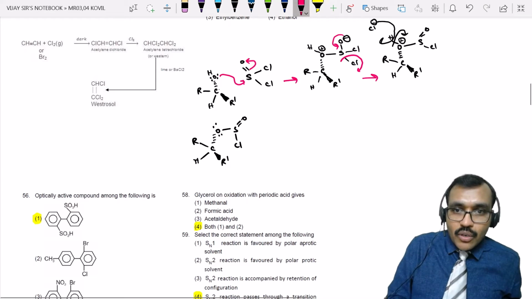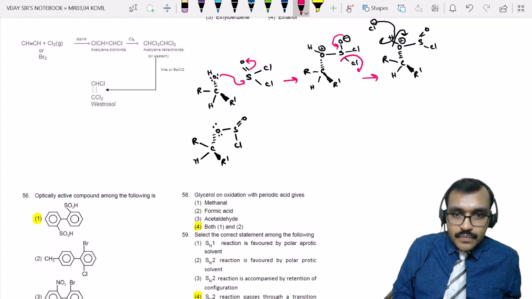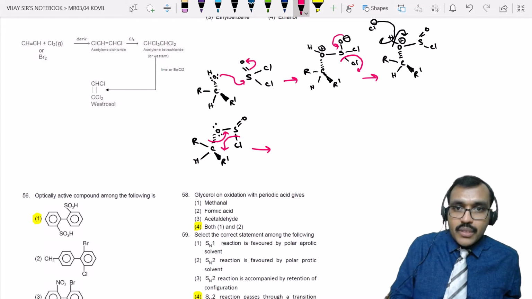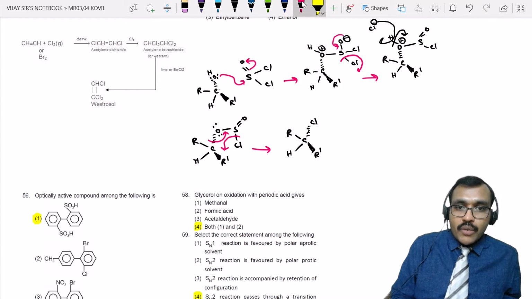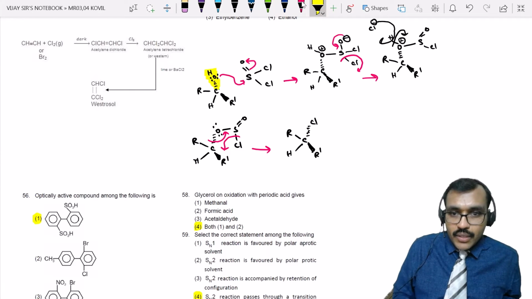Now there will be some sort of rearrangement. This will be shifted here and of course this will be gone. So this leads to product formation. The final product will be R, C, H, R prime and you will have chlorine here. That means whatever may be the direction of OH, in the same direction you have chlorine.